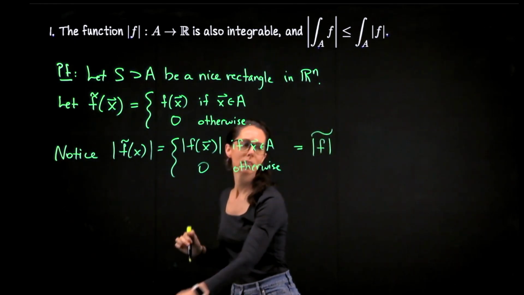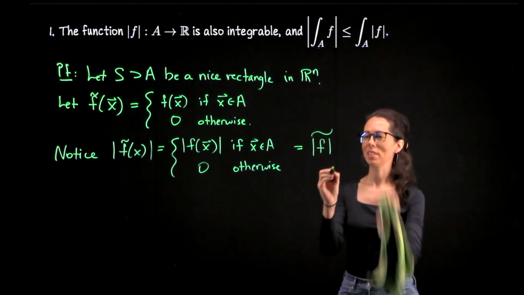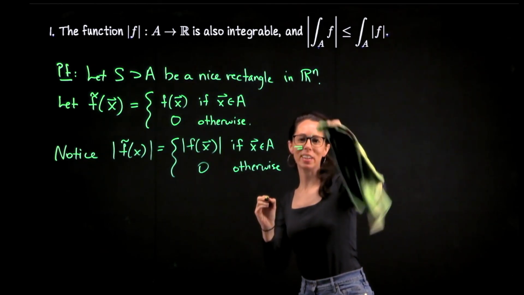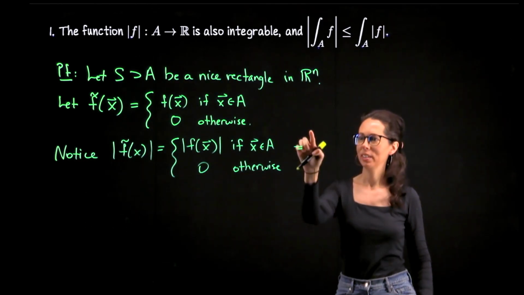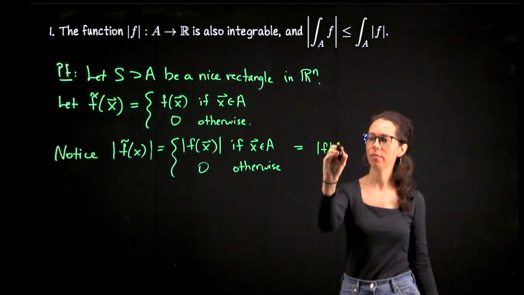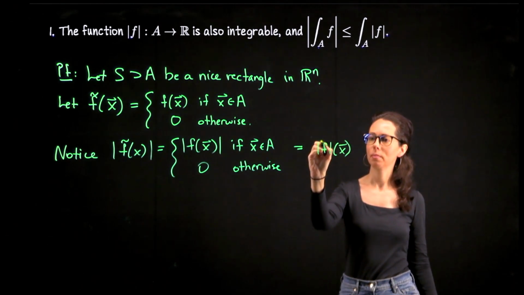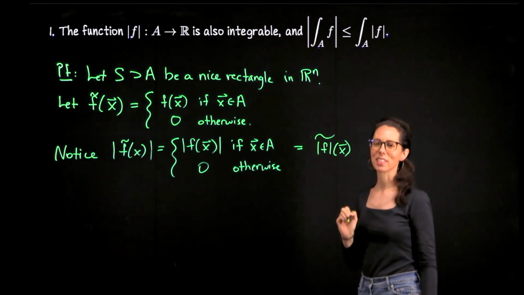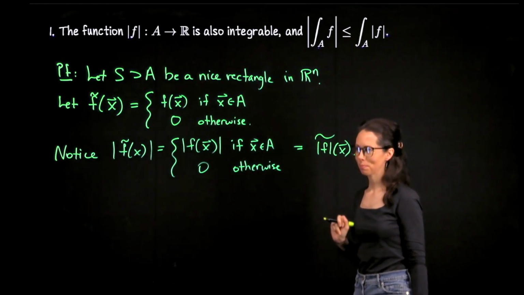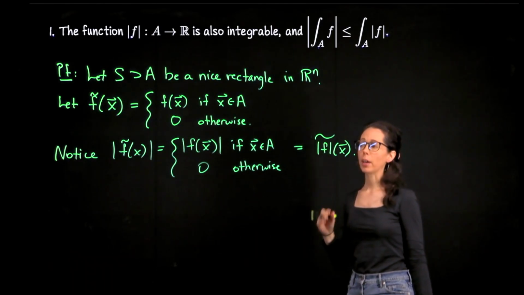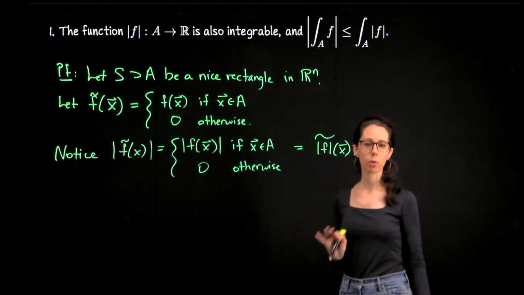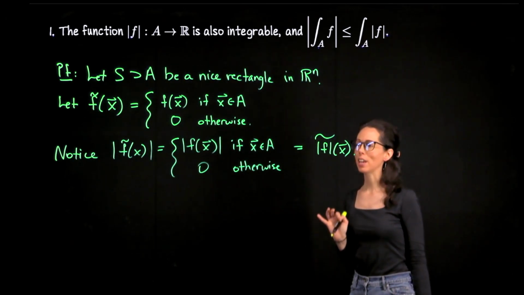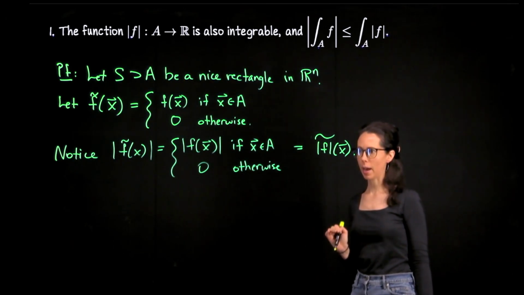Let's do the absolute value of f at x. Extend that. I think that's the notation that I want here. So the absolute value of the extension is the extension of the absolute value. That's a very nice, clean statement. Hopefully you were anticipating that.